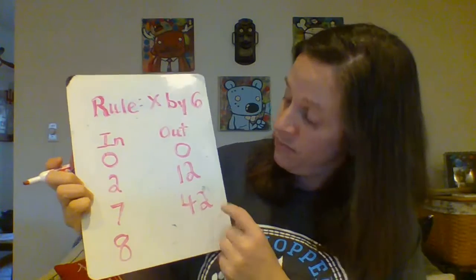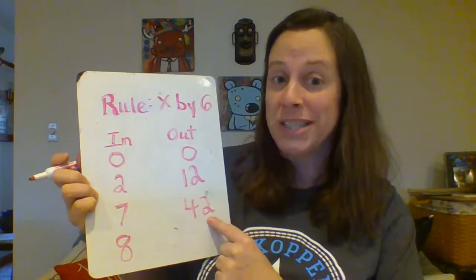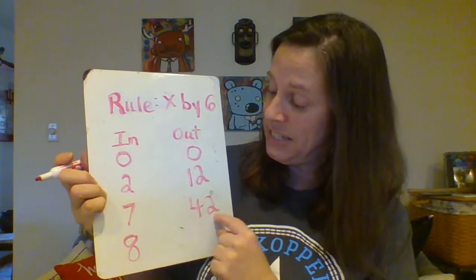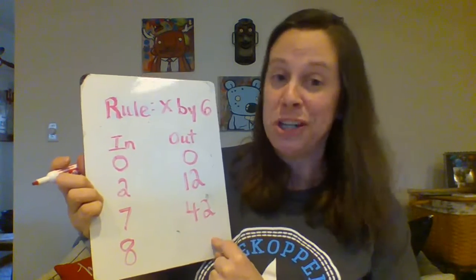We can skip count it, or we could just add one more 6 to 42. Since this is 6 times 7, 6 times 8 would just be 6 more. But I'll go ahead and skip count it so we practice our skip counting. Make sure you're practicing with me. Here we go. 6, 12, 18, 24, 30, 36, 42, 48. 6 times 8 is 48.